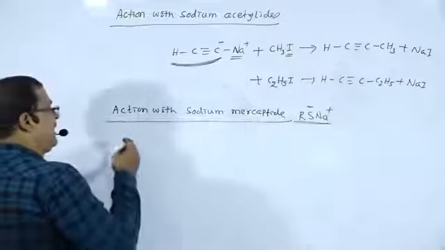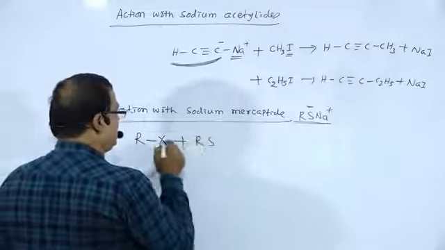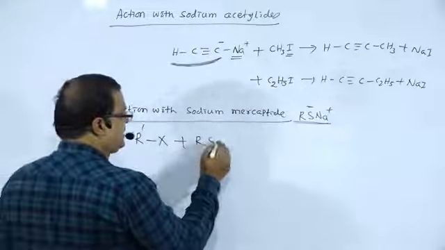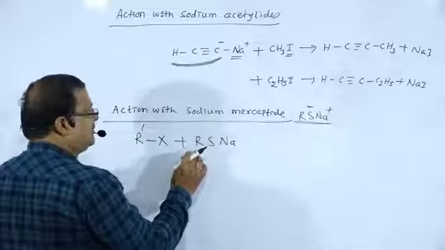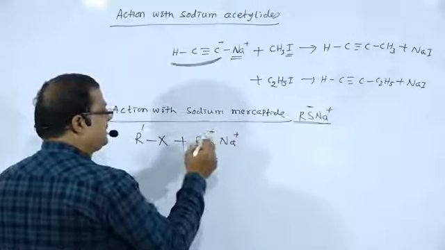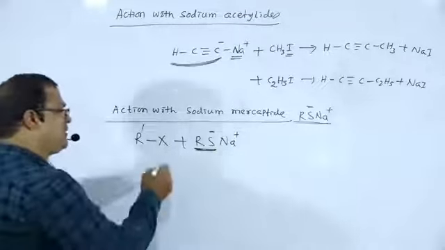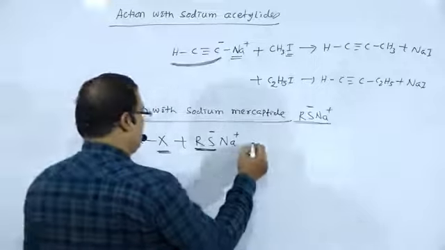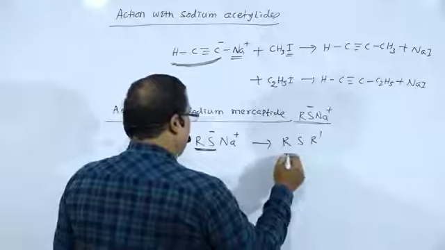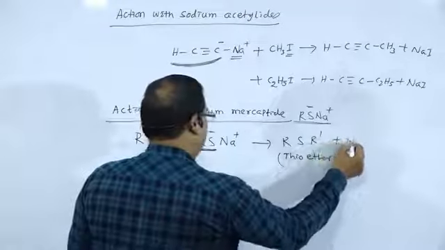So alkyl halide R'X reacts with RSNa, sodium mercaptide, Na plus RS minus. So this is your nucleophile. The nucleophile will substitute the X part. So the product will be RSR', that is thioether, plus NaX.